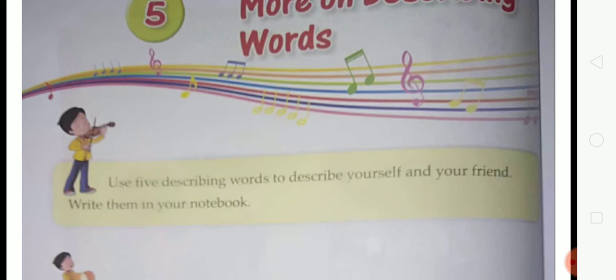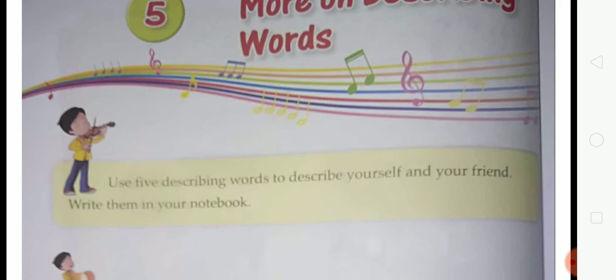And what tells more about your friend, whose name is Ram? Short. So these are the qualities, and words like good, brave, tall are the words that tell more about yourself and your friend.